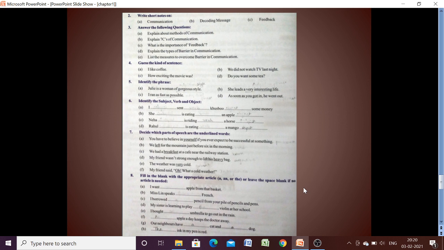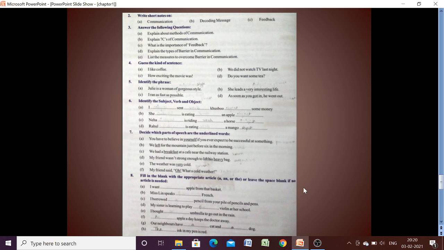So here it is very simple: I is subject, scent verb, Khushbu object. Similarly in the second question, she subject, eating verb, apple object. Third question, Neha subject, riding verb, horse object. Fourth, Rahul subject, eating verb, and mango is object. So it is very simple.